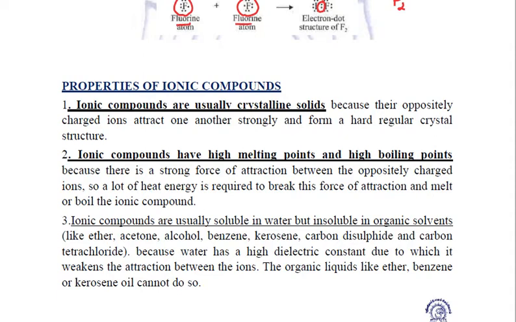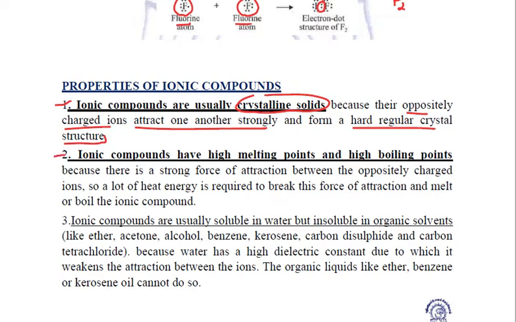These ionic compounds are usually crystalline solids. Why? Because their oppositely charged ions attract one another strongly, due to which they form a hard, regular crystal structure. This was the first property of ionic compounds.